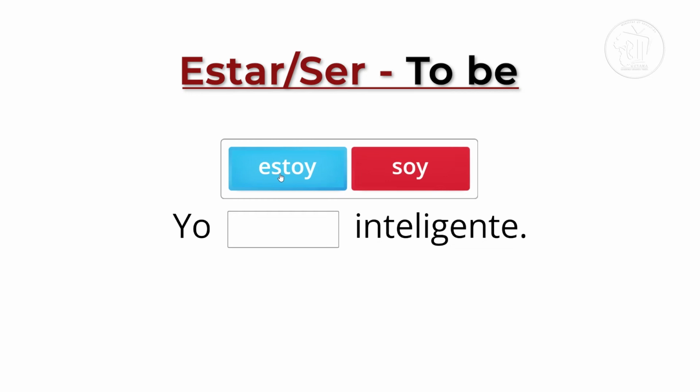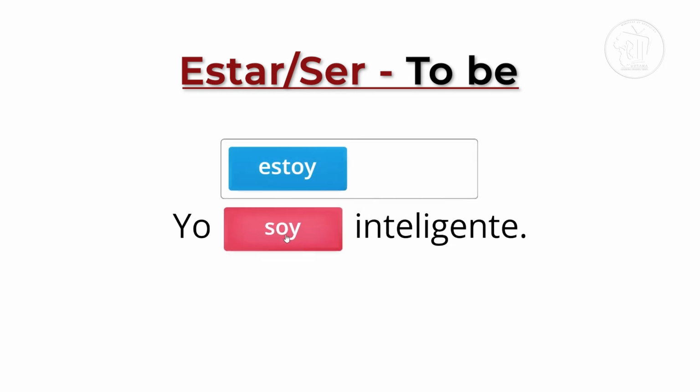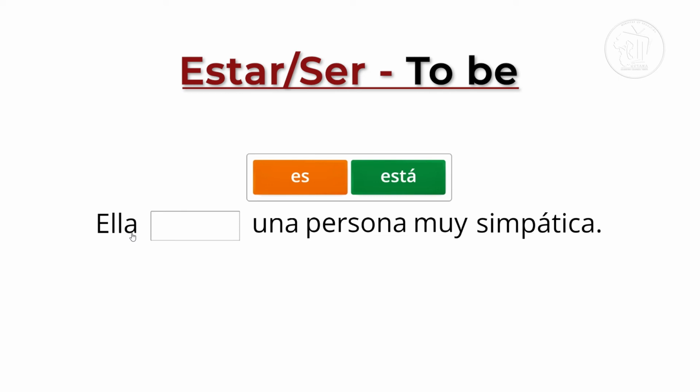Remember, estar is for temporary and soy is for permanent characteristics. So would it be yo estoy inteligente or yo soy inteligente? So in this case, we say yo soy inteligente.